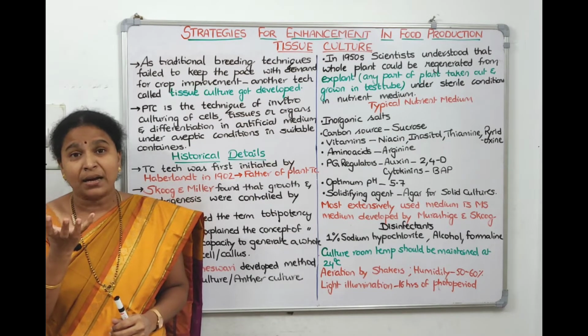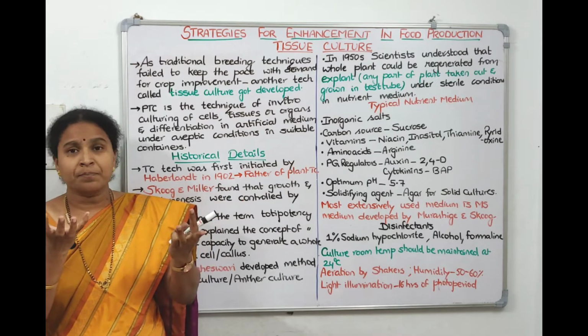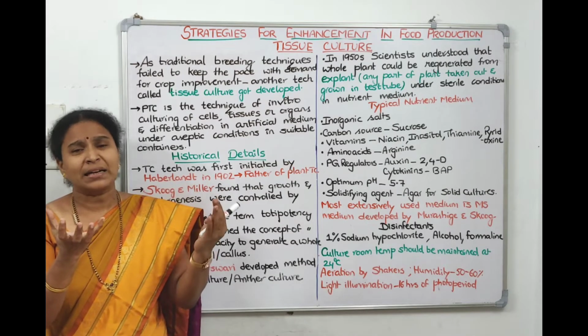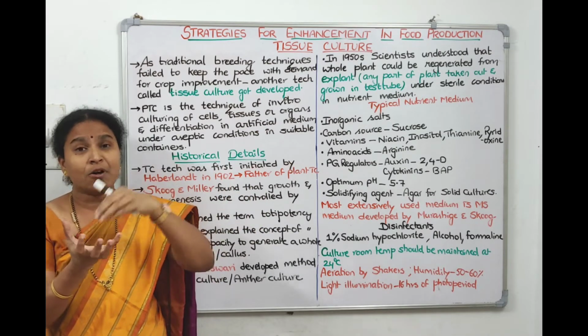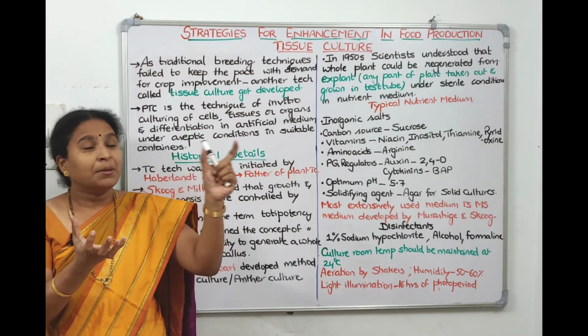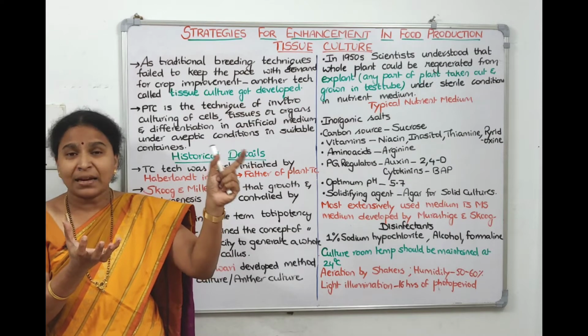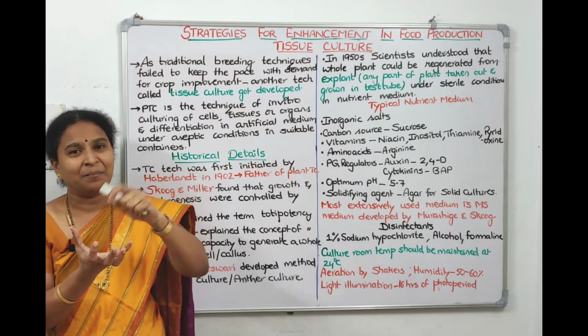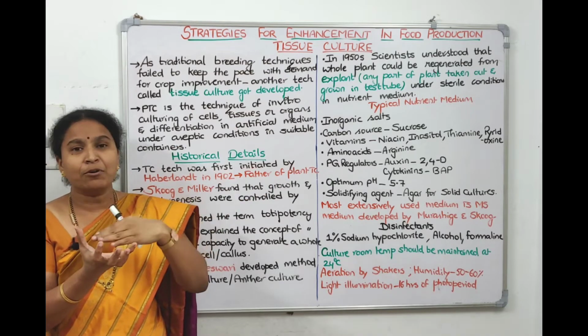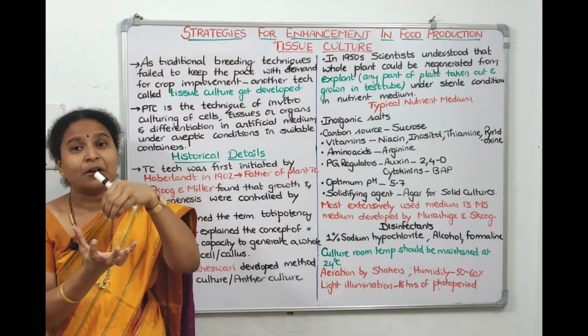A plant part I need to add. So I can add root or stem or leaf, any part I can add, right? So I can pluck one leaf, wash it nicely, and drop it inside the tissue culture medium. The part of the plant which I am plucking from the plant and dropping into the tissue culture medium is called an explant. It is excised from the plant.